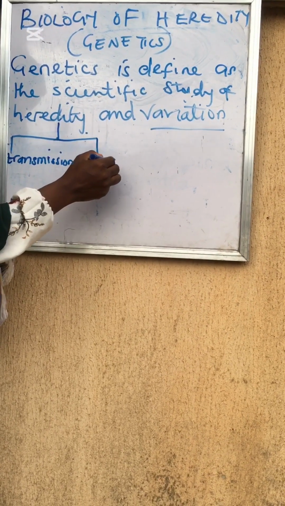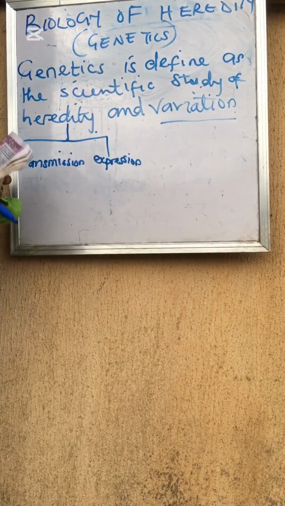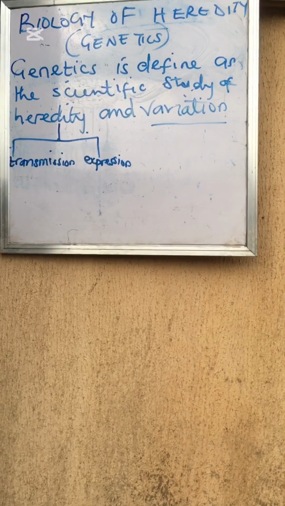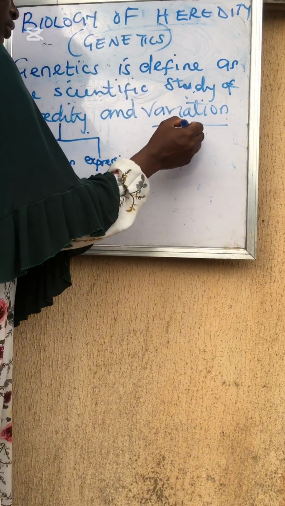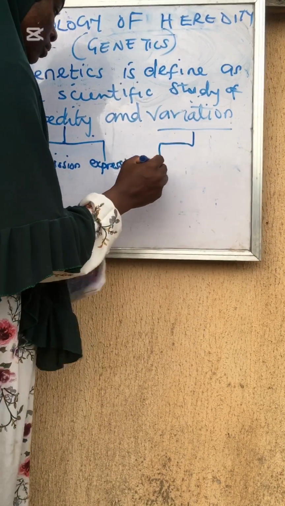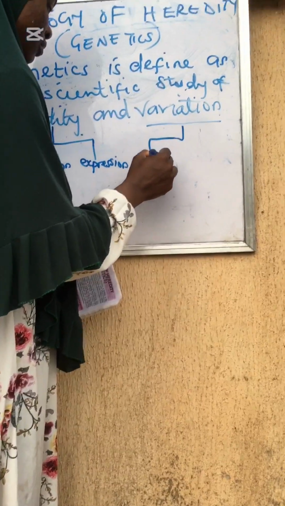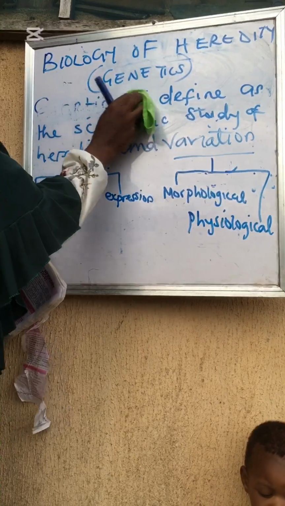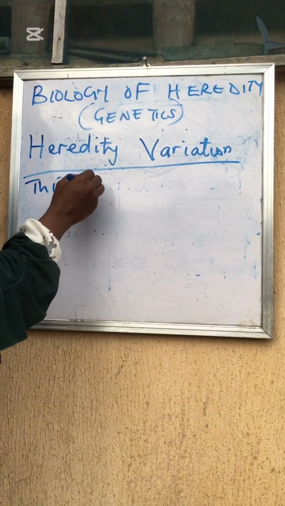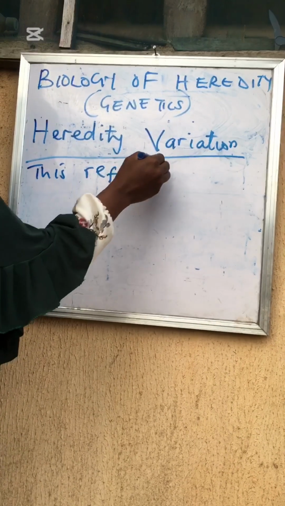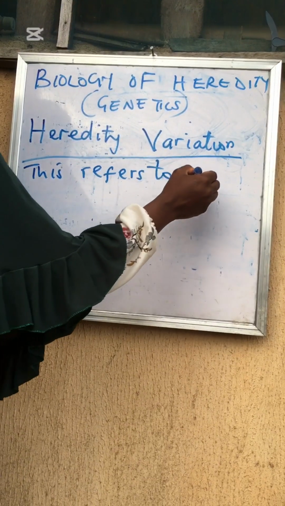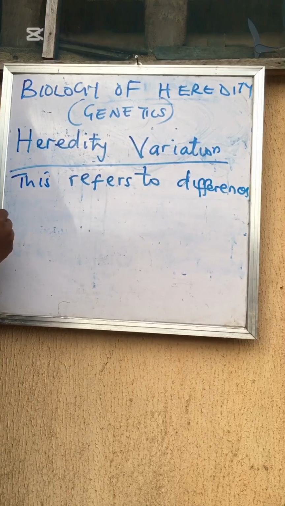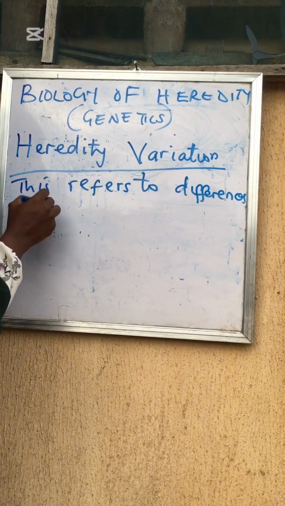Now, I want to talk about what heredity is. Heredity has to do with inheritance. Inherit what you inherit. It is defined as the transmission and expression of characters. So characters, yes, is not how you behave. Character here is talking about what you inherit that we see in you. So we call it character or traits in organisms from parent to offspring.